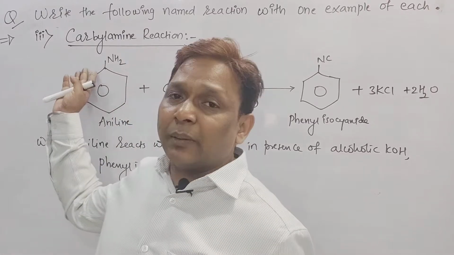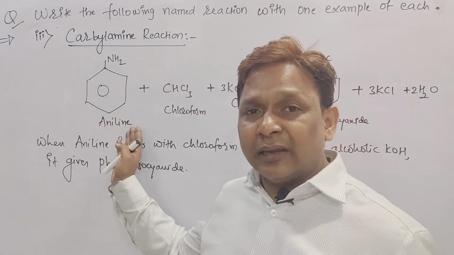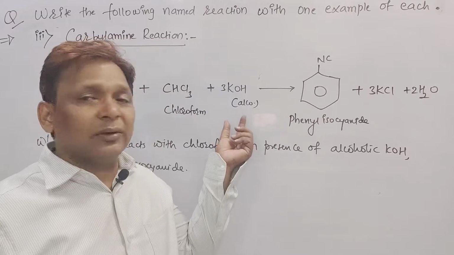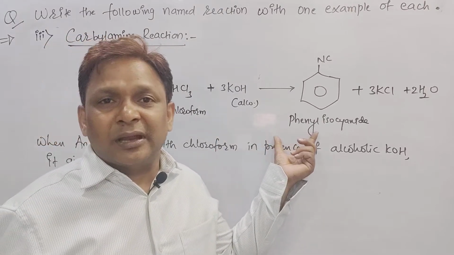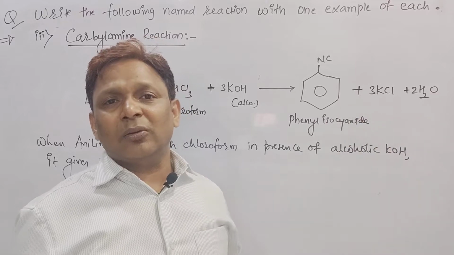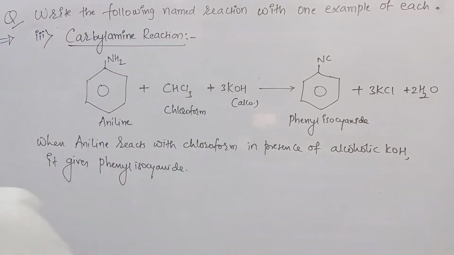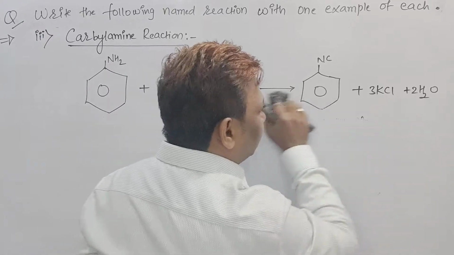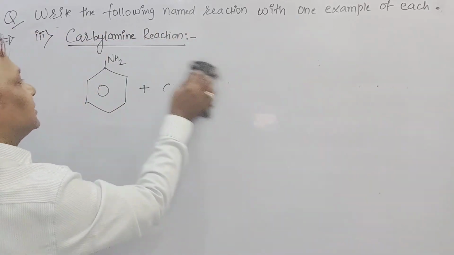And in this carbylamine reaction, what did we take, beta? Aniline plus chloroform plus KOH, that is alcoholic KOH. It gives phenyl isocyanide, a benzene ring bearing an NC group, with the remaining KCl and water molecules. Right, beta? And the last one is the name reaction called the Kolbe reaction. Over, beta, these three are over. And now our last reaction I am going to discuss is the Kolbe reaction.